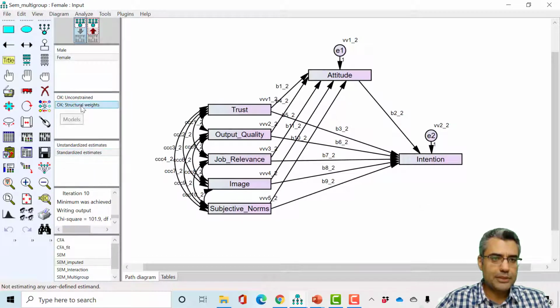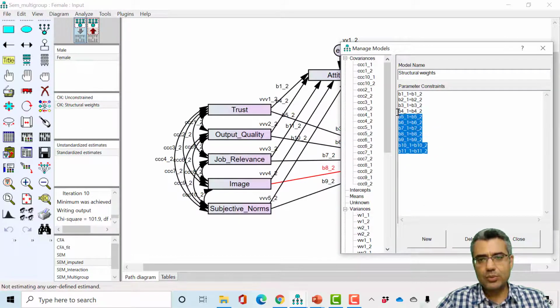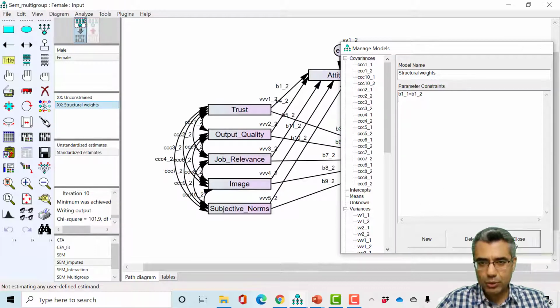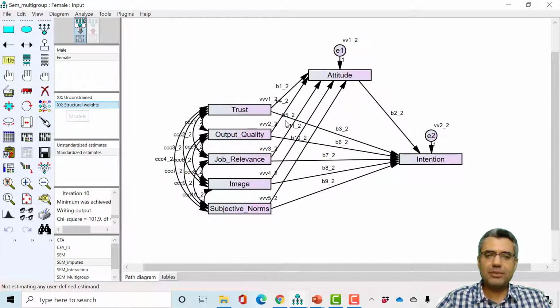So where is it? Constraint model. I select all, Control C, I want to copy this. I delete all. I just keep the first one, because this is our hypothesis, right? Trust, the relationship between trust and attitude, B1 underline 1, B1 underline 2. So I impose this constraint, close. Now, what is the constraint model? In the constraint model, this relationship is the same between male and female. Now we want to see whether the original model is the same. If it's the same, this relationship is the same among male and female.